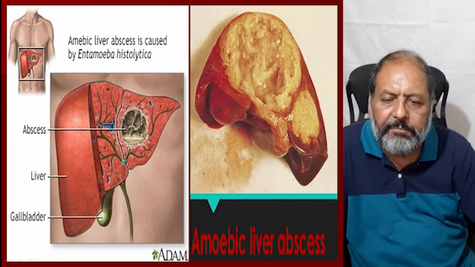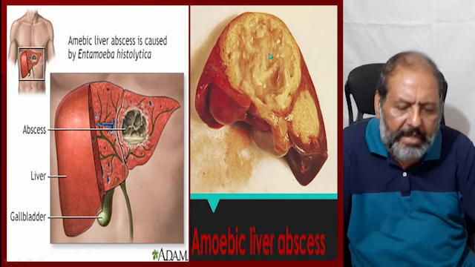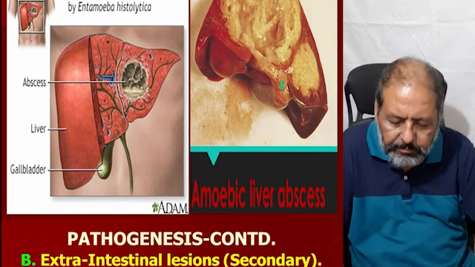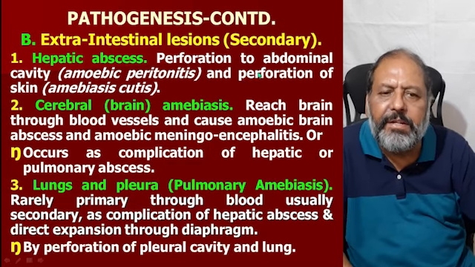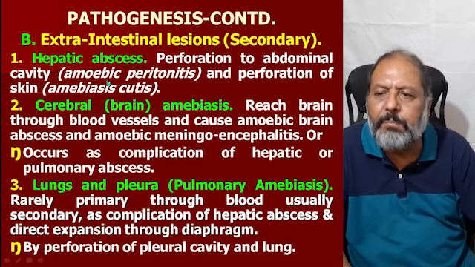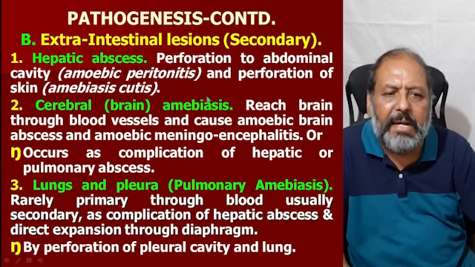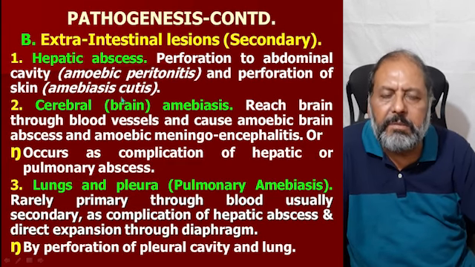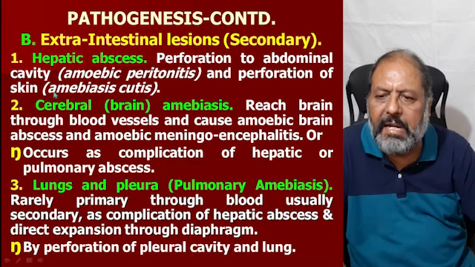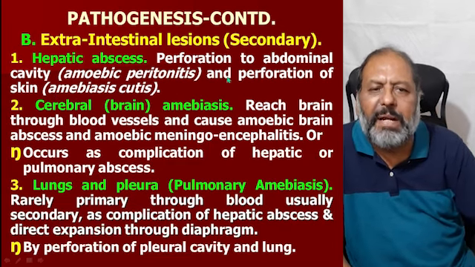So here is the amoebic abscess caused by the Entamoeba histolytica. As one can see, the liver structure and the portal vein are just going to make the trophozoites reach here to cause the liver abscess looking like this. And the hepatic abscess can lead to perforation into the abdominal cavity, causing amoebic peritonitis, and perforation of the skin forward can cause an ulcer, which is called amebiasis cutis. So that was all about hepatic abscess.